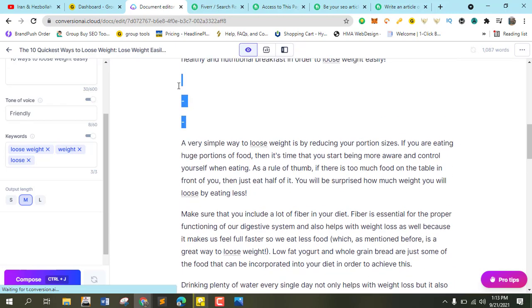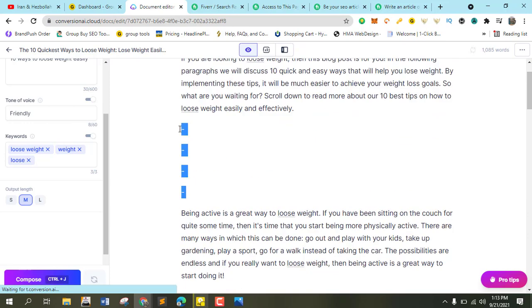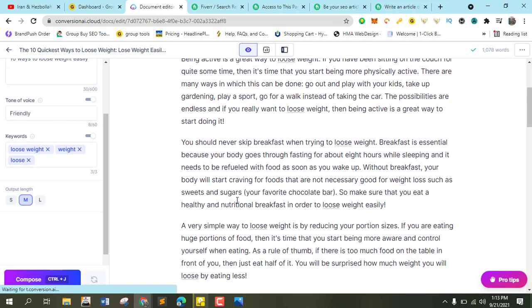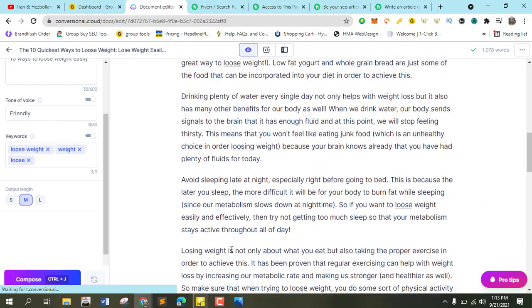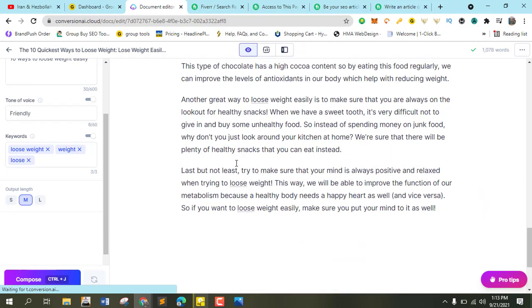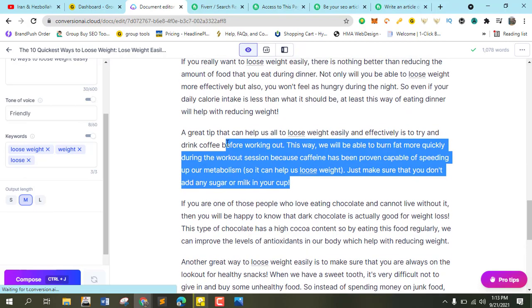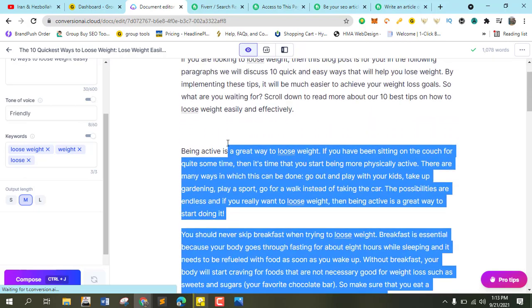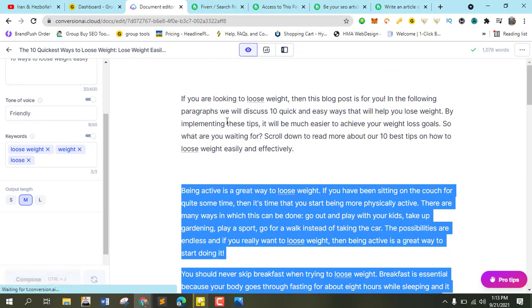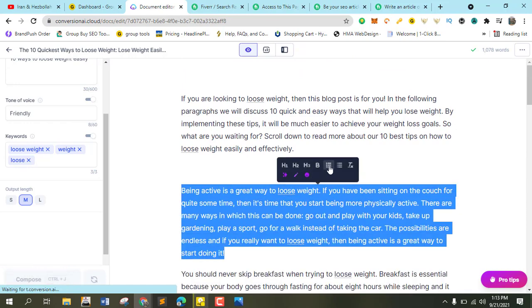If this is more than 10, you can just remove some and leave some. Let's just count it: 1, 2, 3, 4, 5, 6, 7, 8, 9, 10. It's almost more than 10, but yes, just go here. Then if you are writing a listicle article, I think something should show up here. Okay, now something should show up.